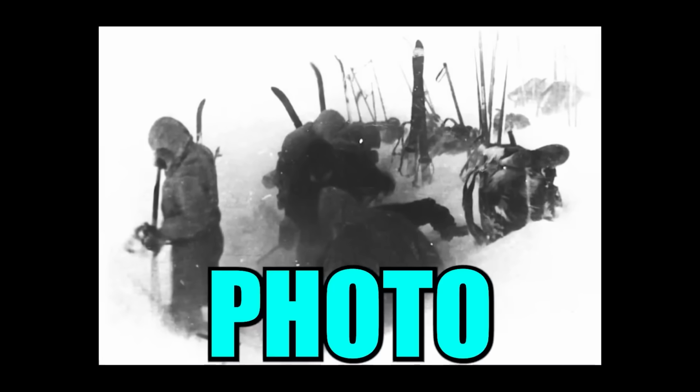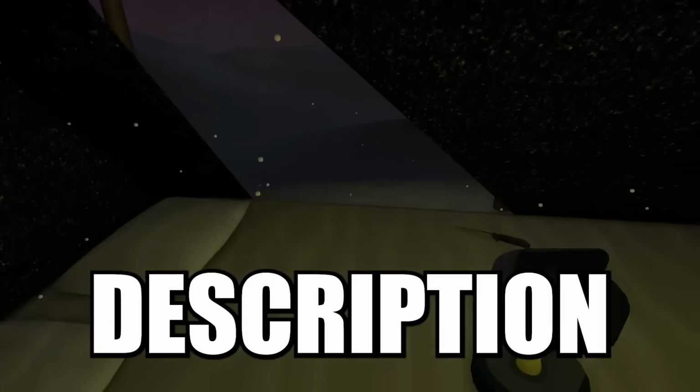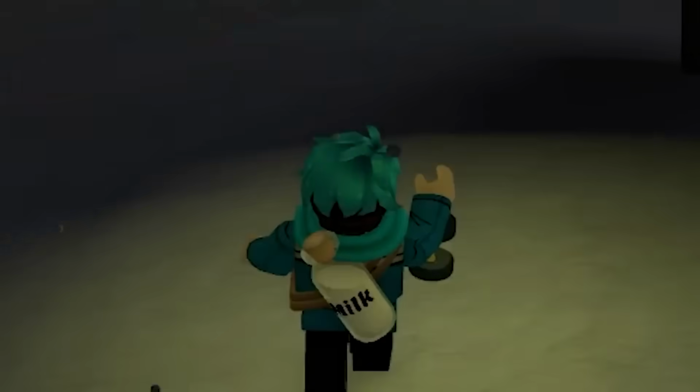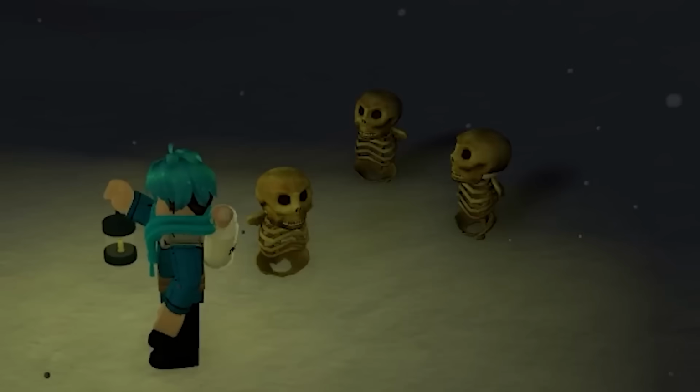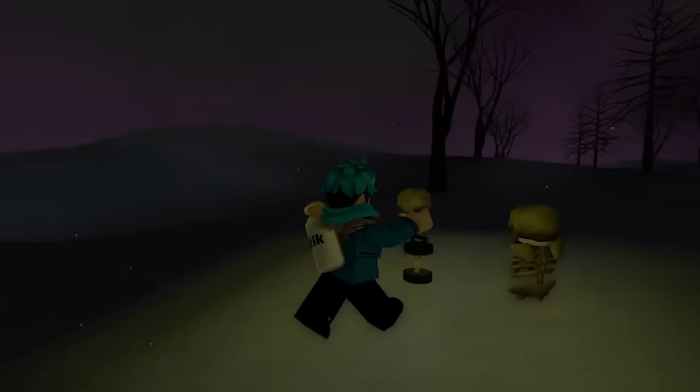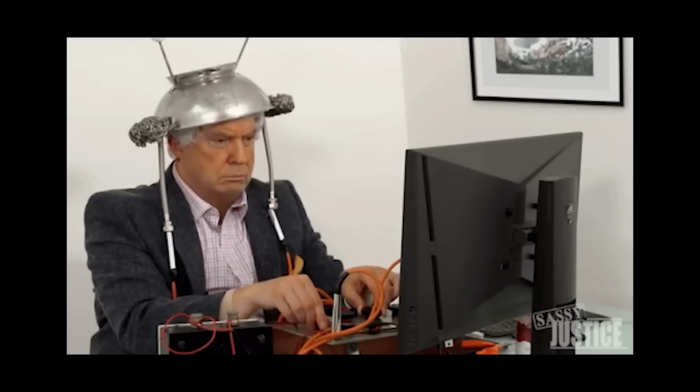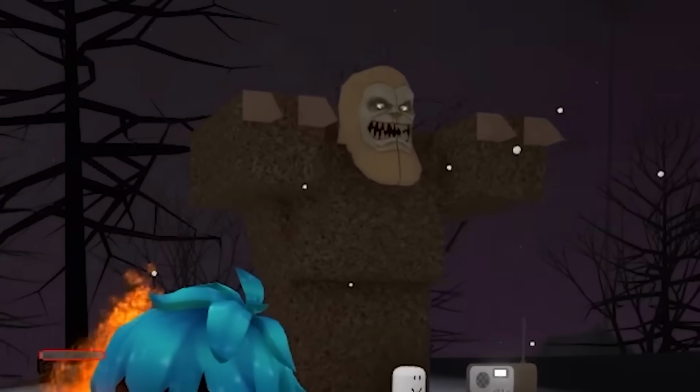But yeah, this is an actual photo of some of the hikers. So it says that they have a tent here, and just like the description said, during the night, something happened that caused them to tear through the tent and run away. Now, if we walk along a bit further in the snow, we could actually see a few skeleton bodies representing some of the hikers, with more along the way. And there's a few theories as to why the hikers ran away in the middle of the night, and some of them believe that a Yeti actually caused them to run away.